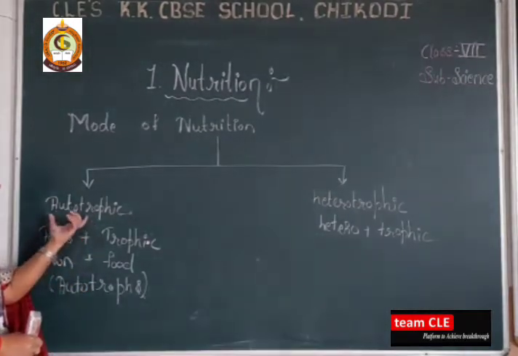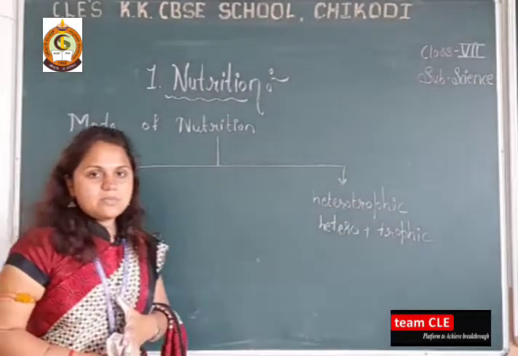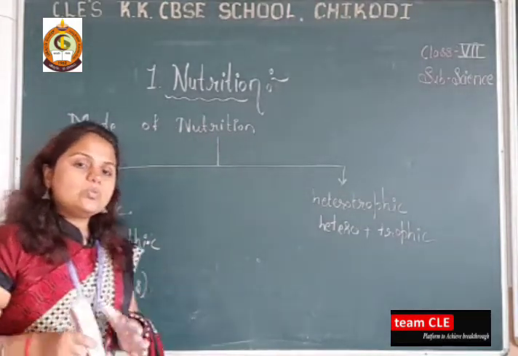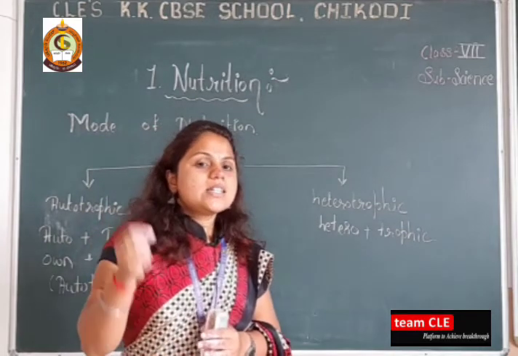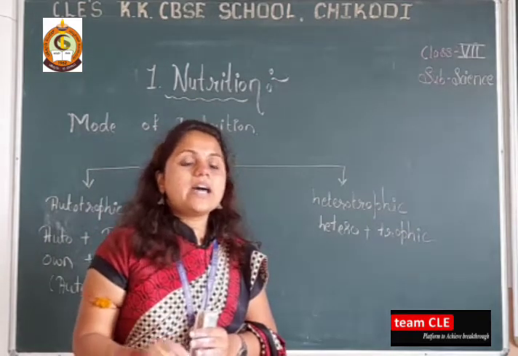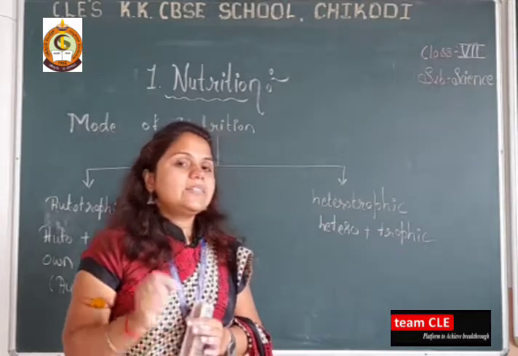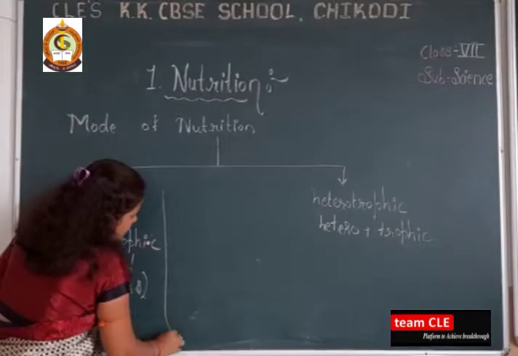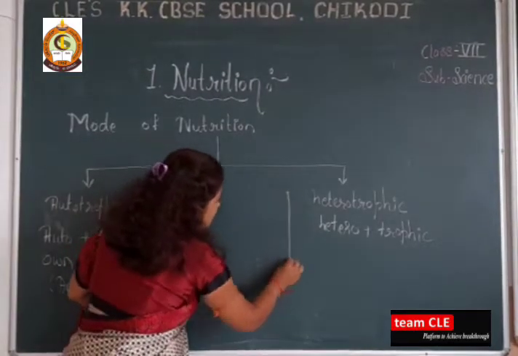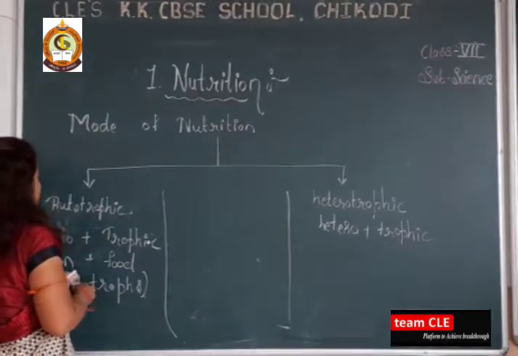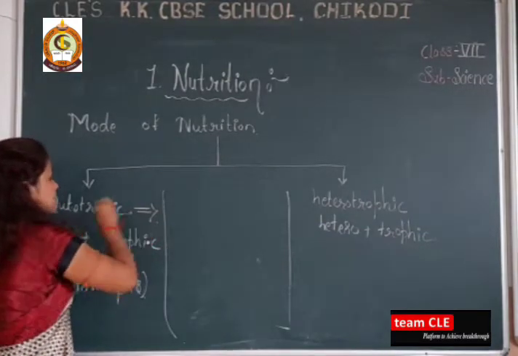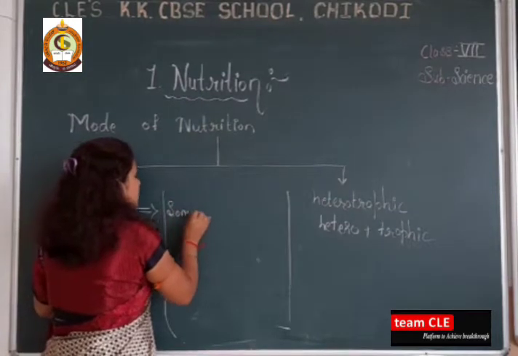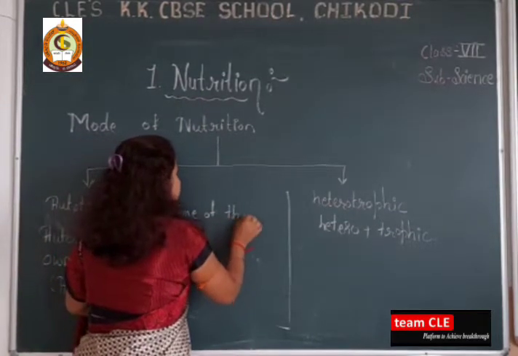Just recall the living organism concept: which living organisms prepare their own food? The simple and best example, and a true example, is mainly some of the green plants. Here the autotrophic examples will take place: some of the green plants.